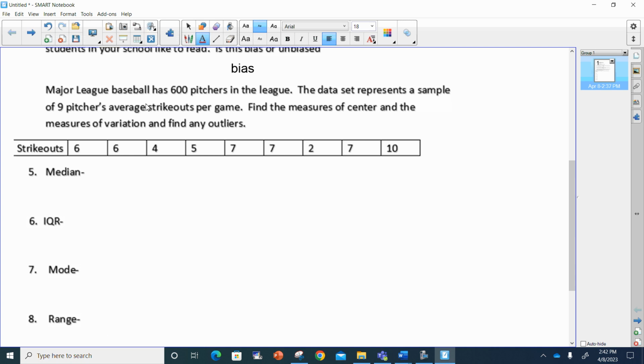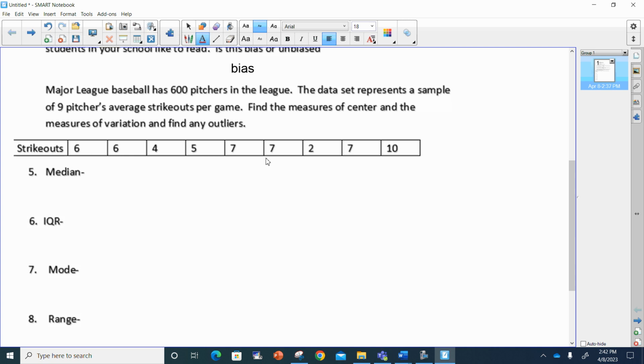The reason it's not a good sample is because it's 9 out of 600. If you want a good representation of the average strikeouts per game, you probably want to ask at least 100 pitchers, not 9. But let's go ahead and look at this really quickly.